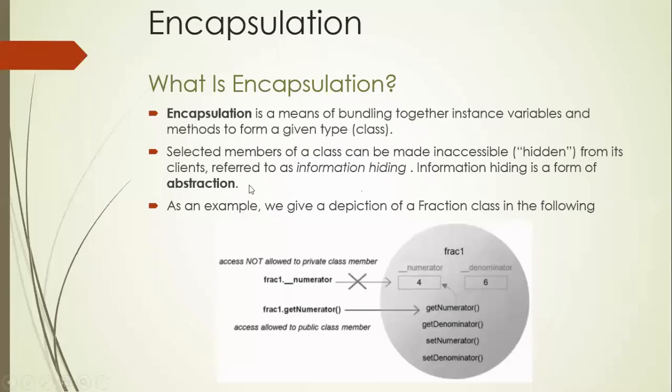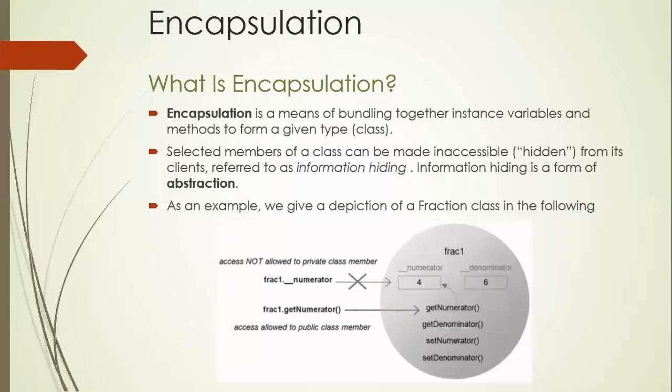So abstraction is also an object-oriented concept. Now let us see an example which is given in this textbook, by Charles Dierbach. This is a class, and the name of the class is Fraction.